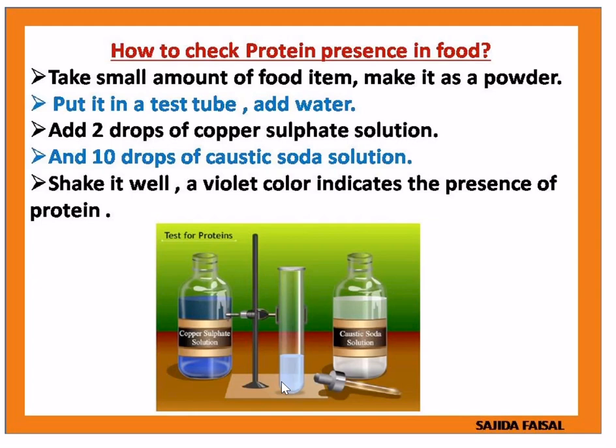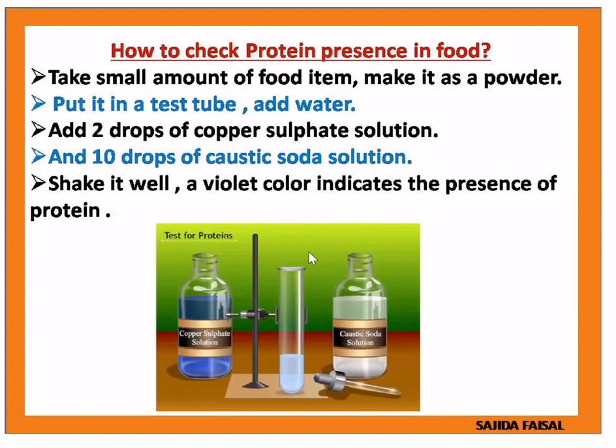How to check the protein in food items? First we have to take the food item, make it a powder and put it into the test tube. Add the water, shake it well. After that we add the blue color solution, copper sulfate solution, into the test tube. Then 10 drops of caustic soda into the test tube. Shake it well. After the color changes into violet color, that is the presence of protein.